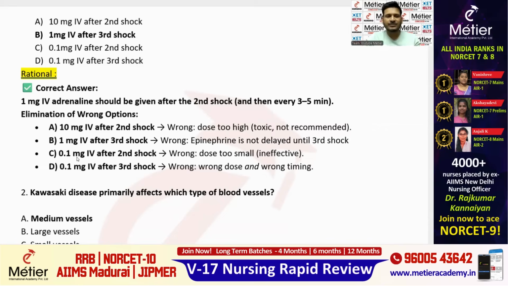And option C, 0.1 mg IV after second shock. 0.1 mg is a very, very low dose. 10 mg is a very high dose and 0.1 mg is a very low dose. And 0.1 mg IV after the third shock, this is also wrong. So on the whole, the right answer is option B, that is 1 mg IV after the third shock.